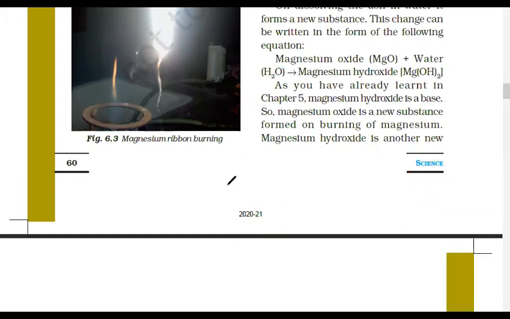Think about this. Suppose we have CaO plus H2O. What will it form? Tell me, everyone. Yes, very good. It will form calcium hydroxide, Ca(OH)2. And Ca(OH)2 or Mg(OH)2, are they acid or base?